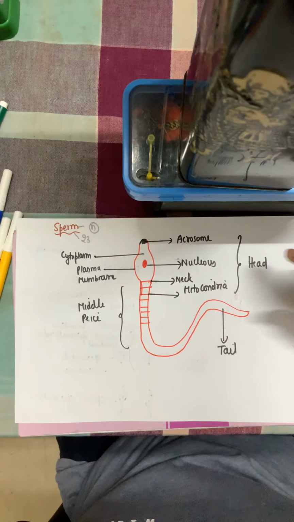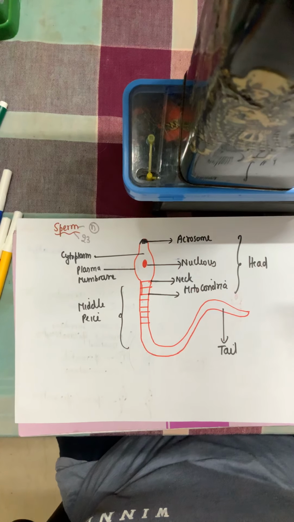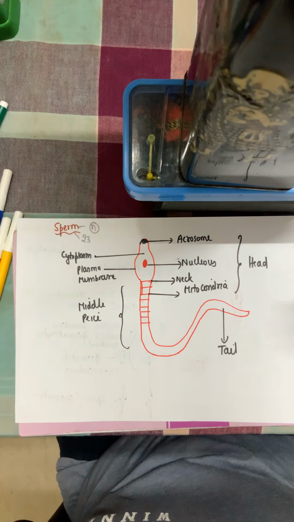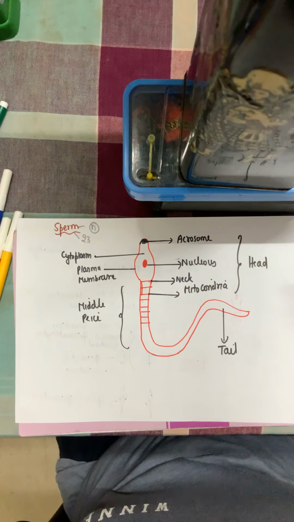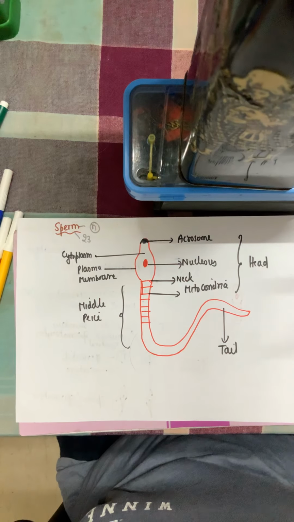Now apart from that, at the tip of the head of the sperm, there is another substance called acrosome. Now acrosome is a substance which is rich in enzymes. Now what is the need of this acrosome?